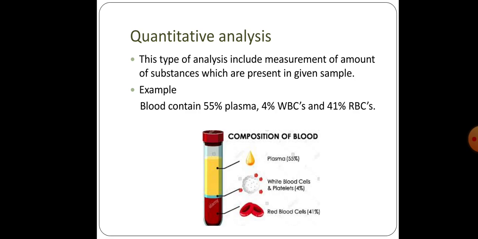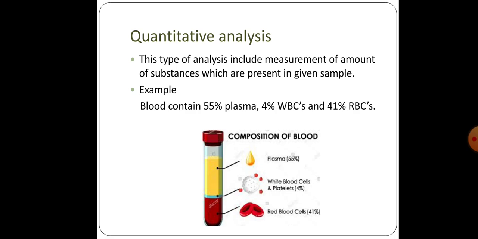In this analysis, we measure the amount of constituents which are present in a given sample. For example, we know that blood contains plasma, white blood cells and red blood cells. And if we calculate their amount in blood, then this type of analysis is known as quantitative analysis.